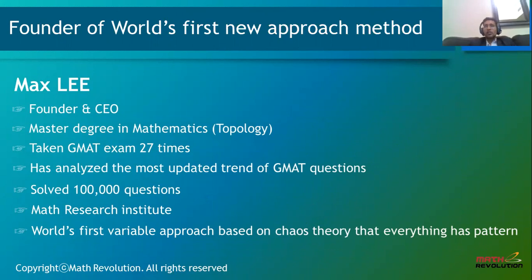After analyzing, solving, and with his patience, perseverance, and knowledge across 10,000 questions, he came across this approach. Before that, he had already taken the GMAT at least 27 times to understand the pedagogy of GMAT questions, because it has constantly changed over the years.